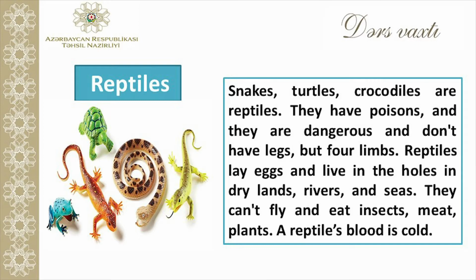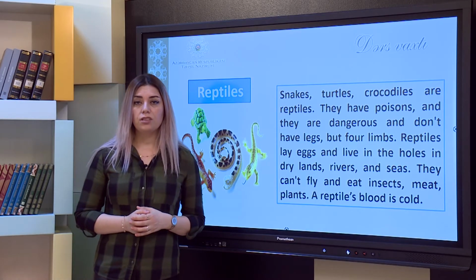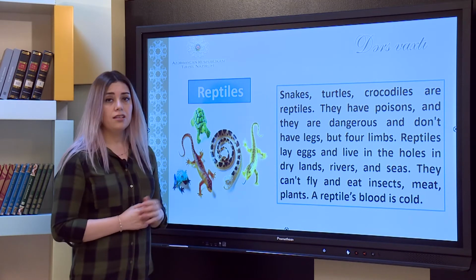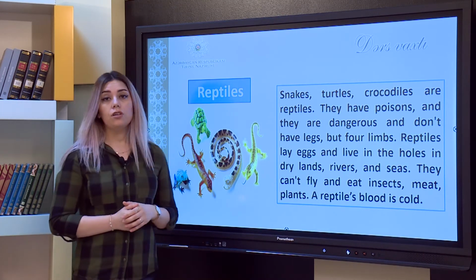Now about reptiles. Reptiles do not have legs. Reptiles are animals that crawl on the ground, and reptiles lay eggs and live in holes in dry lands, rivers and seas. They can't fly and they eat insects, meat and plants. Reptiles' blood is cold. So this is the main information that you should keep in your mind about reptiles. Examples for reptiles are lizards, snakes, turtles, frogs, etc.